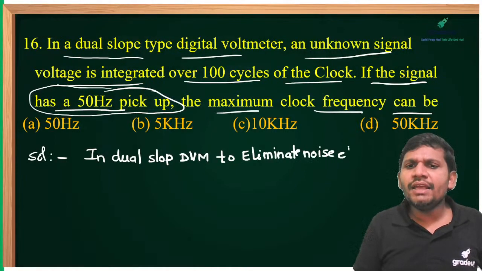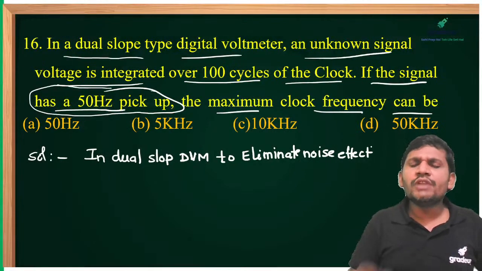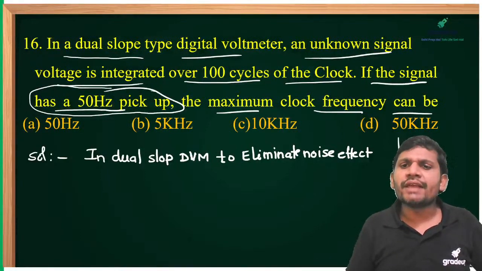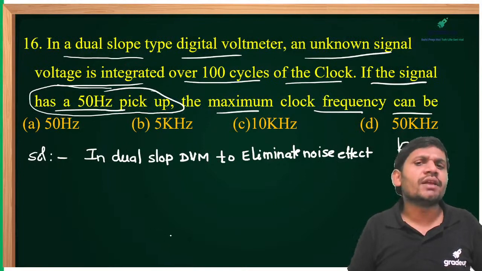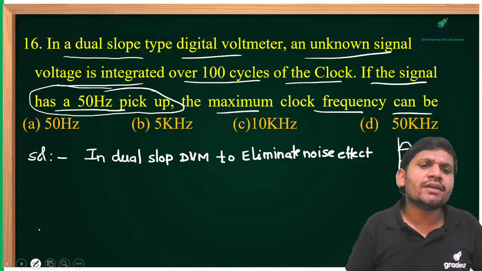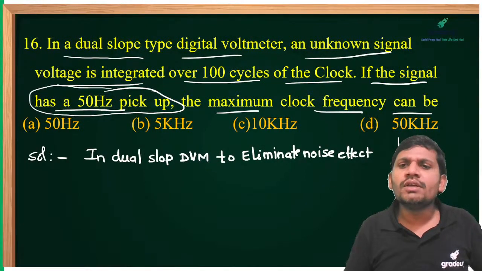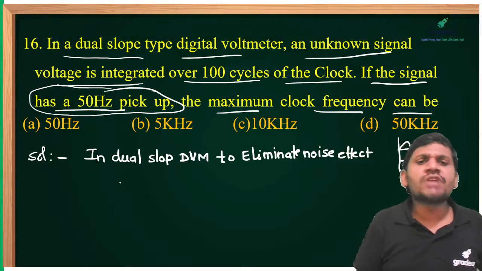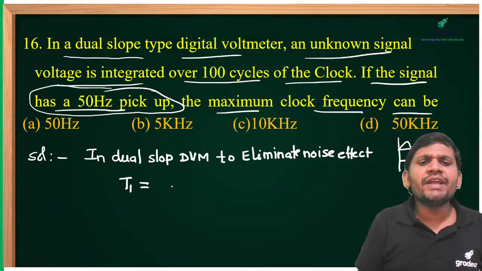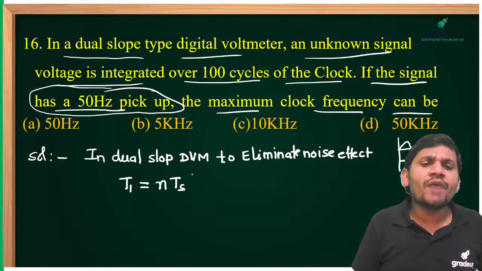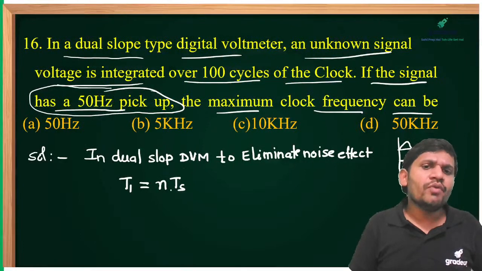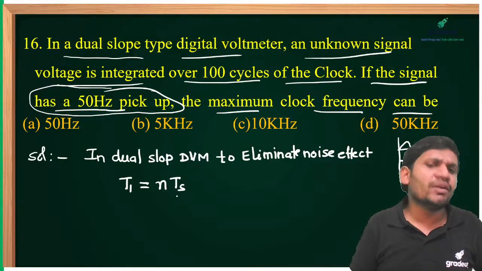Generally, a 50 Hz sinusoidal signal will superimpose on the input signal. This is our input signal, and the noise signal is superimposed on it. Then how is this noise effect eliminated? To eliminate it, the first integration period is always selected as an integral multiple of the time period of the sinusoidal wave, where Ts is the time period of the sinusoidal wave.